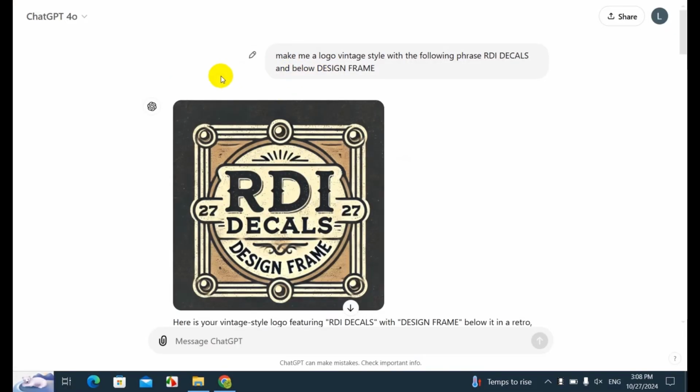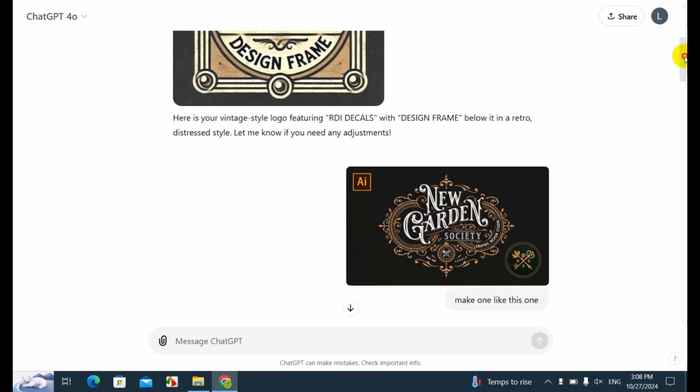So here's the conversation that I had with ChatGPT, and I started with: make me a logo, vintage style, with the following phrase, RDI decals, and below add the phrase design frame, which will be the name that I will call this program. And this is the very first image that it made me. Not too bad, but it has some stuff that I did not request, like the number 27. For some reason, it added the number 27.